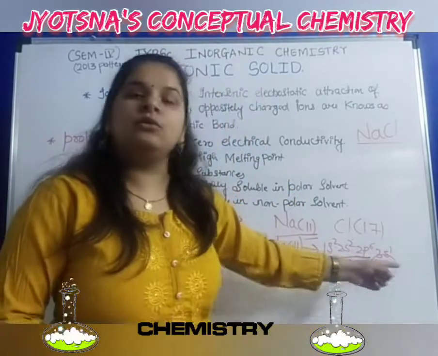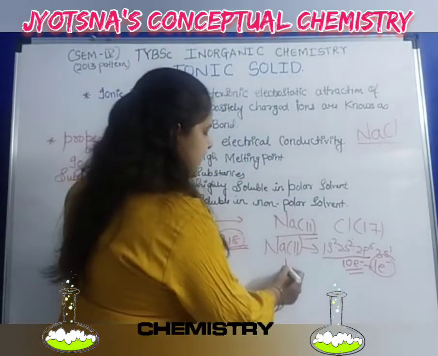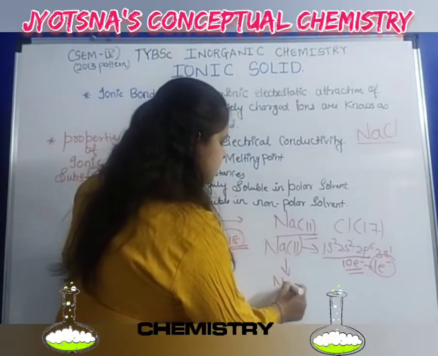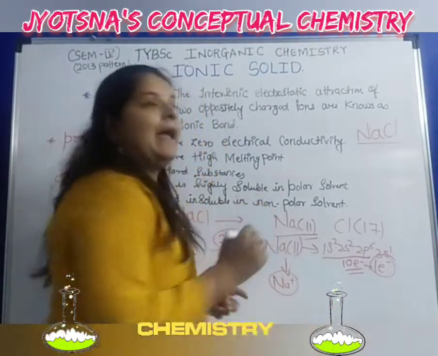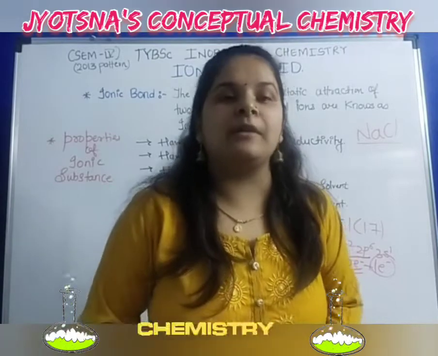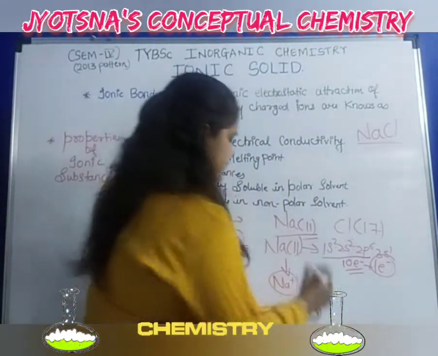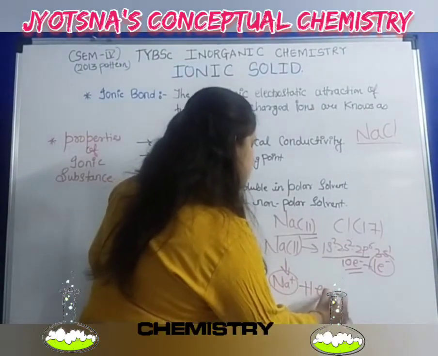So what will it do? It will lose 1 electron and become Na plus. That's why we say it is an electropositive element. So Na plus, and 1 electron is given off.